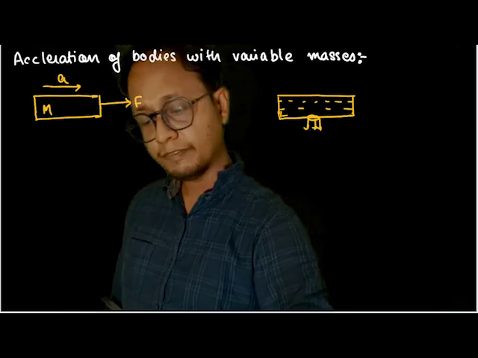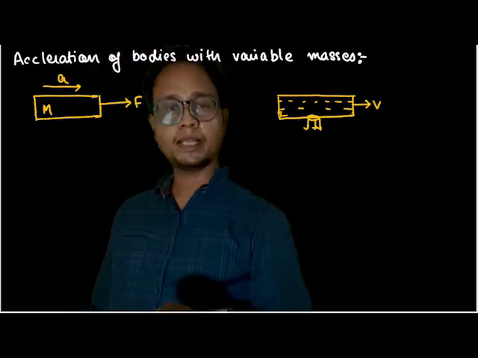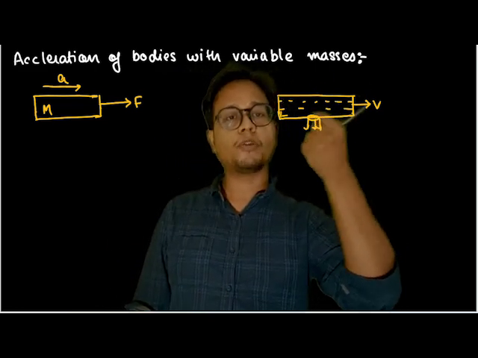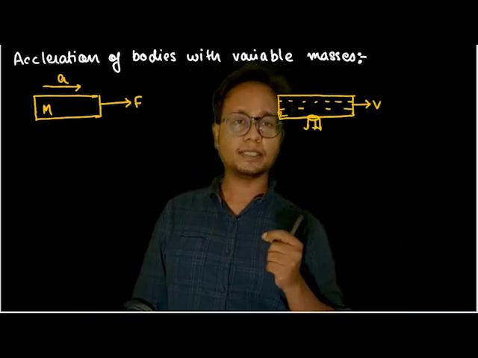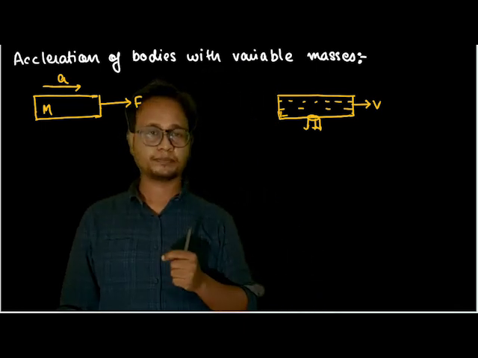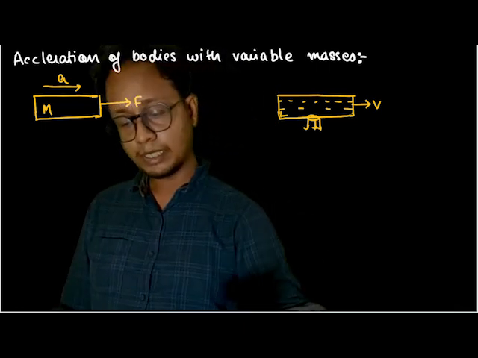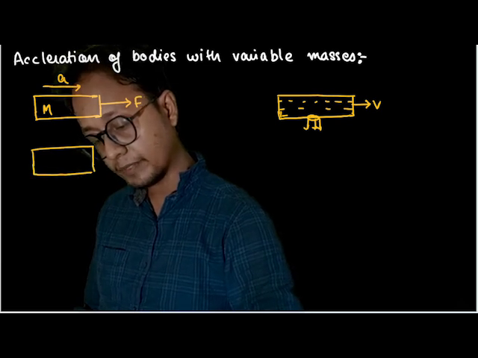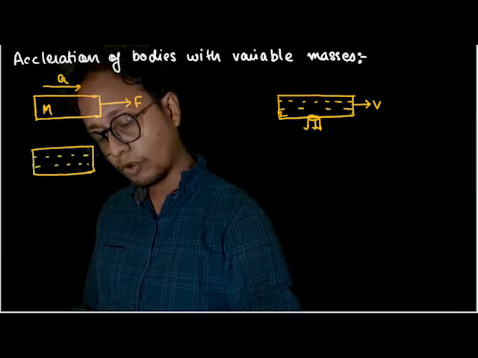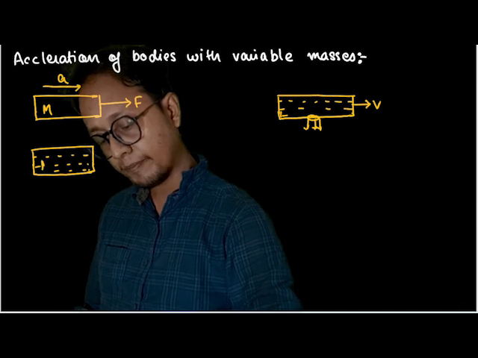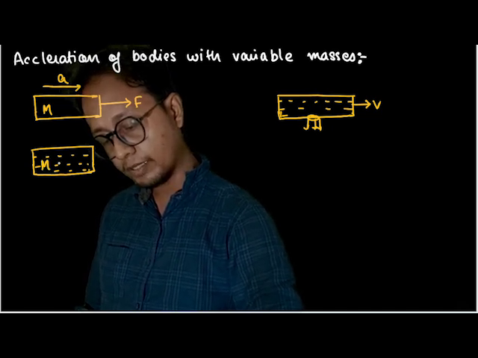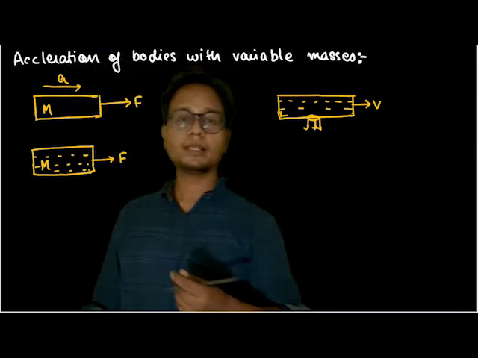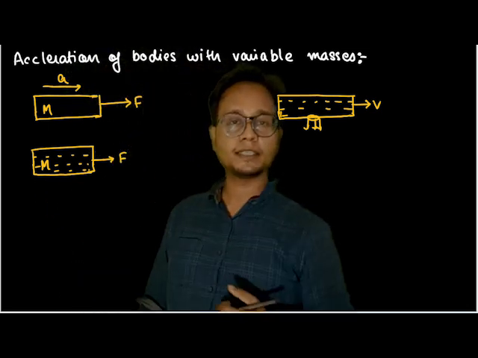Similarly, if this body was initially moving with velocity v, and after that I punched a hole and oil starts gushing out, what will happen? The tanker will keep moving with velocity v, isn't it? That's what is supposed to happen. Now imagine a scenario where I apply a force to it. An oil tanker is kept, with mass m plus a little bit of oil, and I apply a force here. What would happen? This tanker would experience a constant acceleration, isn't it?